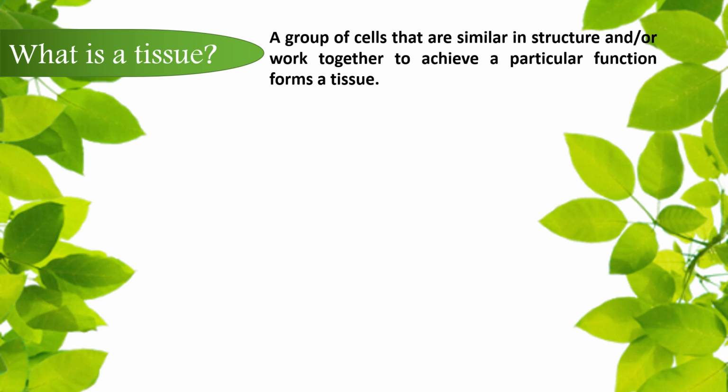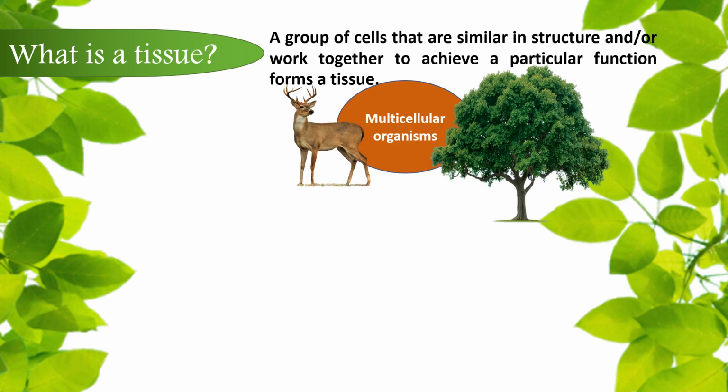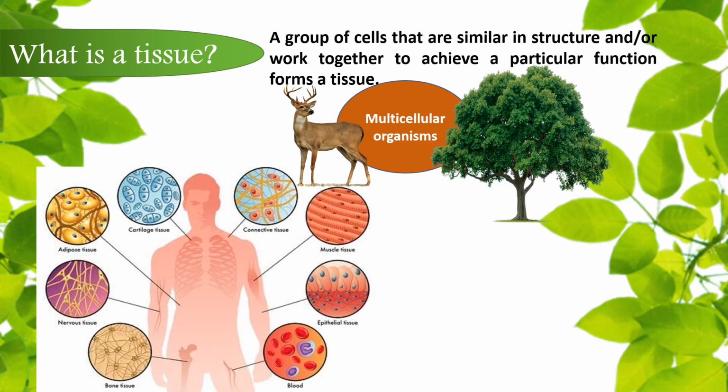In unicellular organisms, a single cell performs all basic functions. But in multicellular organisms, there are millions of cells and most of these cells are specialized to carry out few functions. Each specialized function is taken up by a different group of cells, and since these cells carry out only a particular function, they do it very efficiently.